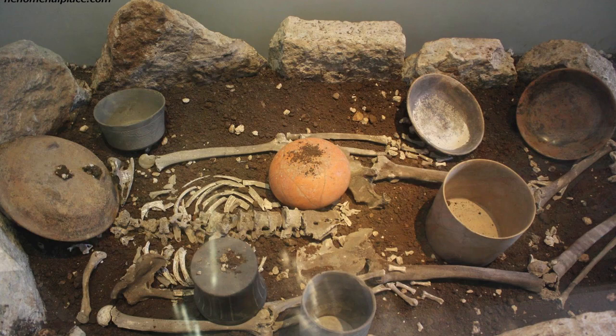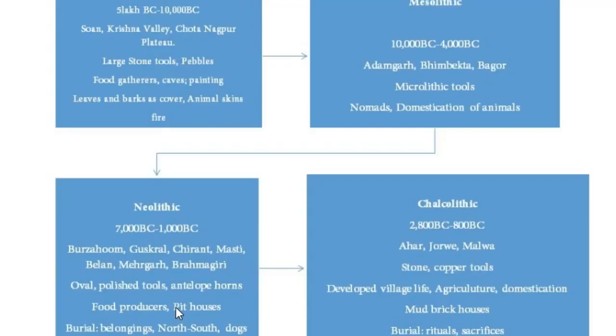And one peculiar feature we can find over here is that they started believing in lots of traditions and rituals. From the burial excavations, we can find that the dead were buried with lots of belongings. The reason is that they had lots of superstitions, probably believing in life after death. And in some places they also had dogs buried along with them. And one single feature we can find from all the burials is that the dead body has been buried in the north-south direction, with the head directed towards the north and the feet towards the south.